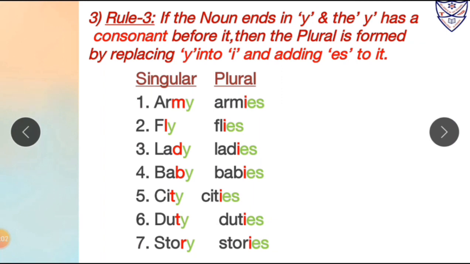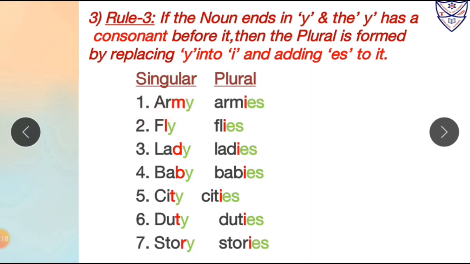Rule number 3. If the noun ends in Y and the Y has a consonant before it, then the plural is formed by replacing Y with I and adding ES to it. Let us start with the examples.